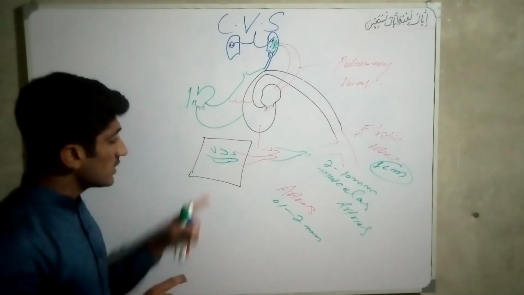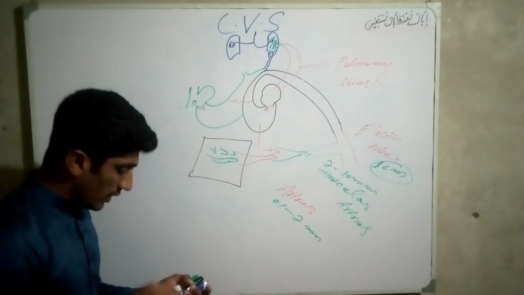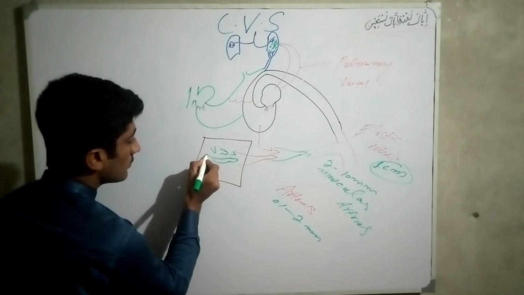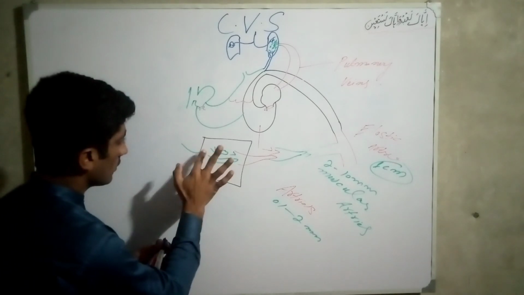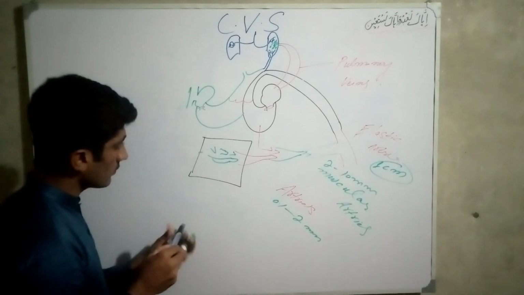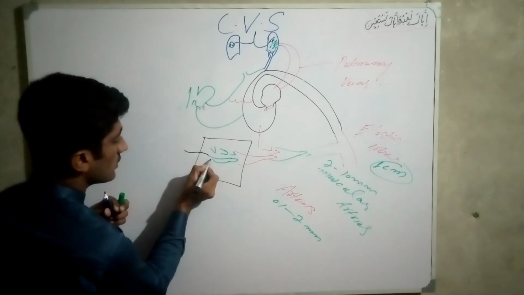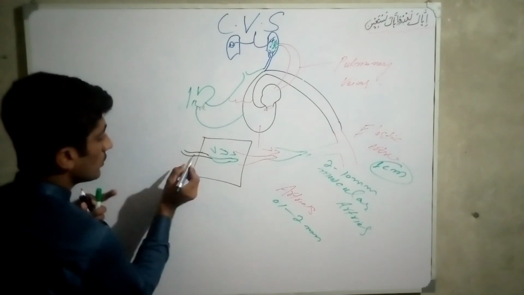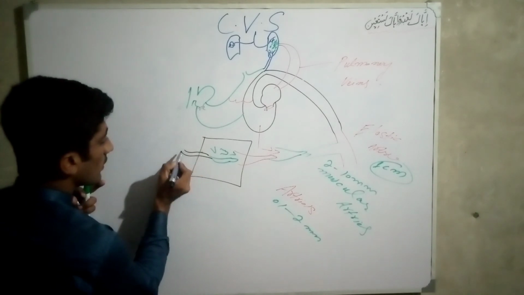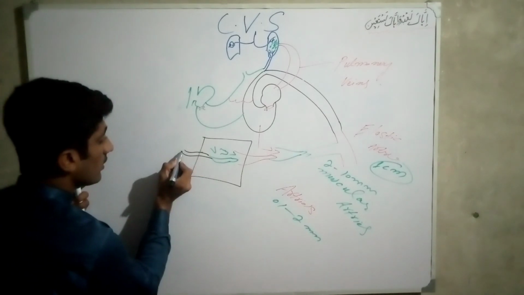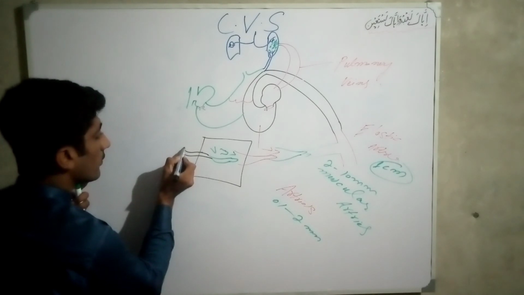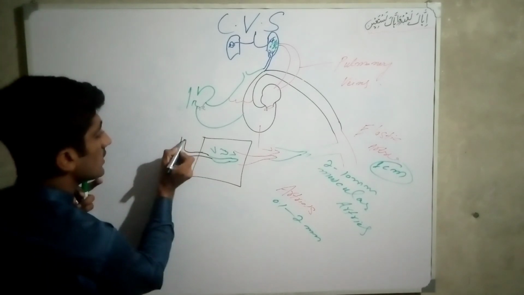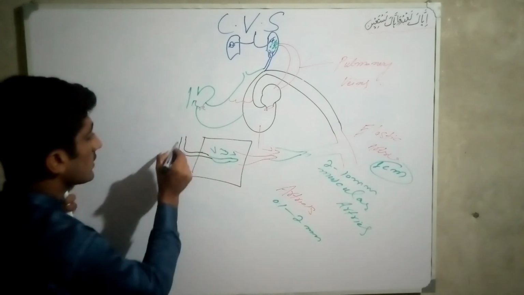And then students, these vessels change into small vessels, which are called venules, and these venules again change into small size vessels, which are called middle size veins, and these middle size veins again change into large veins.